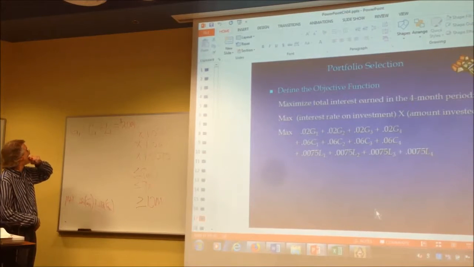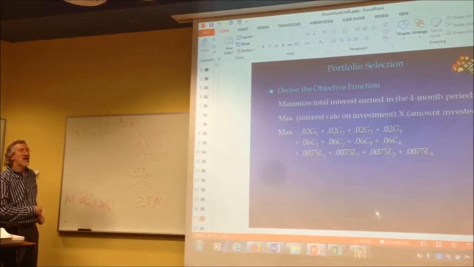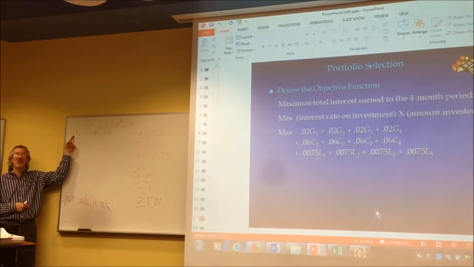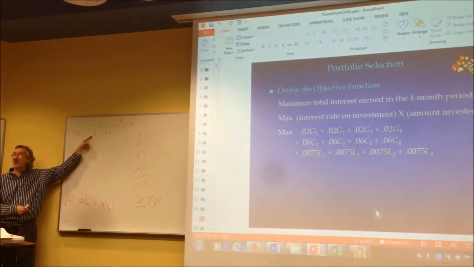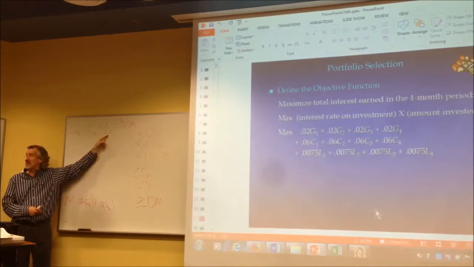Right? And then, let's see. Before we look at the answer, I want to say, let's pretend month 1 just ended. Is this maturing, this government bond investment for month 1? No, because it's for how long? 2 months. Is this maturing? No, because it's for how long? But is this maturing? Yes.